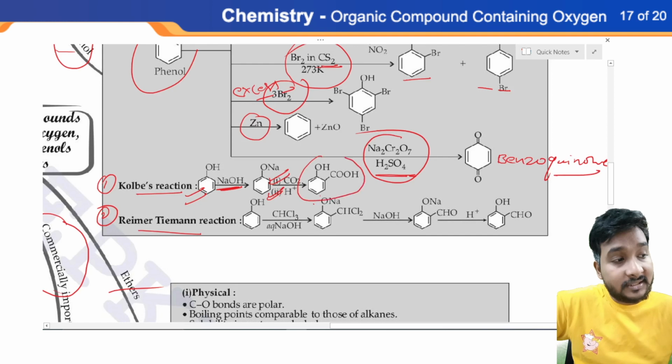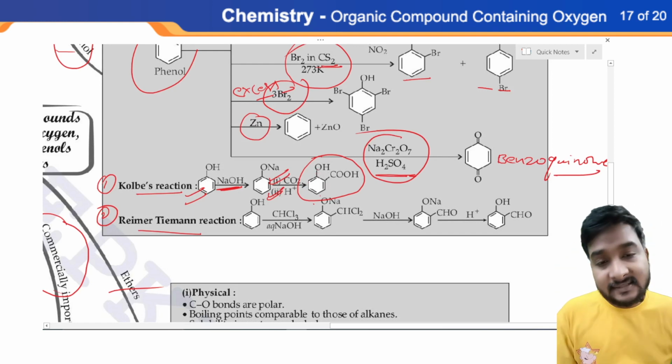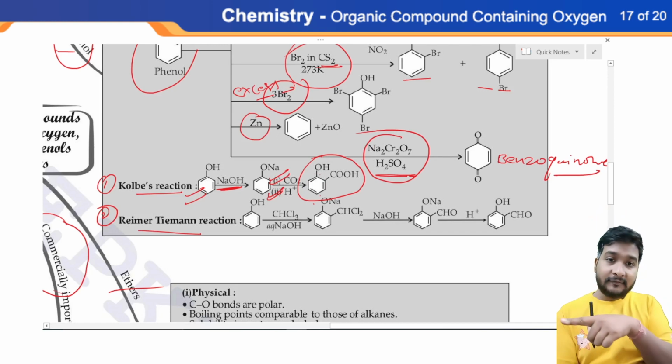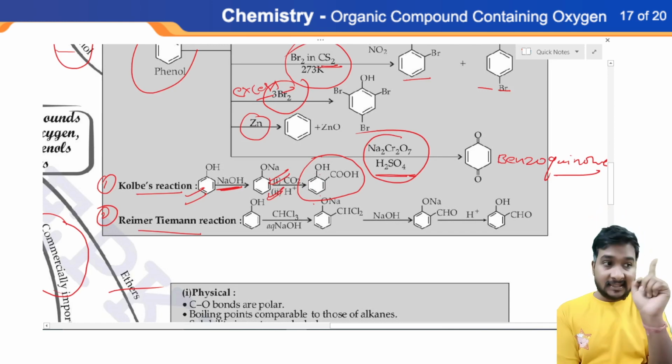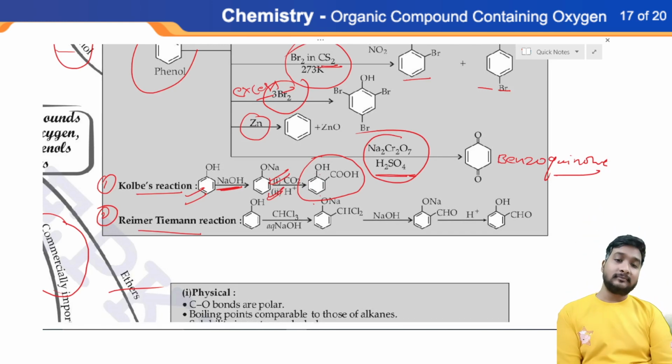and it converts itself into benzoic acid, orthohydroxybenzoic acid, or we can say 2-hydroxybenzoic acid. So phenol is converting itself into acid. This is possible through Kolbe's reaction only. Very important.